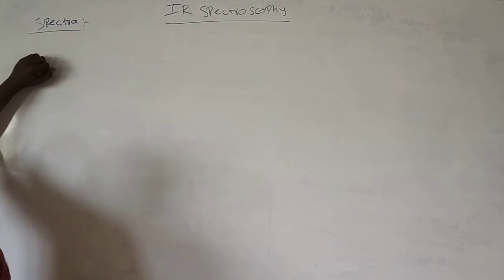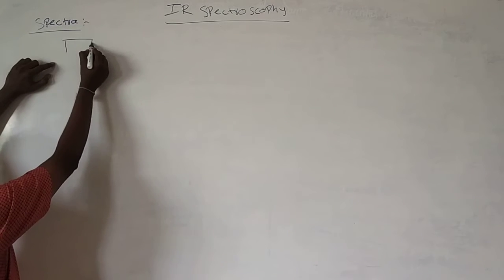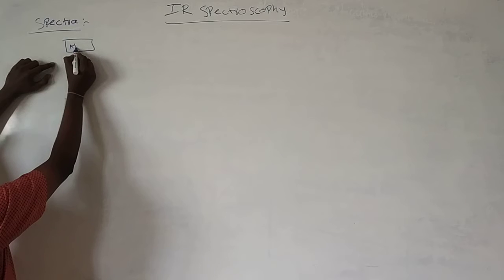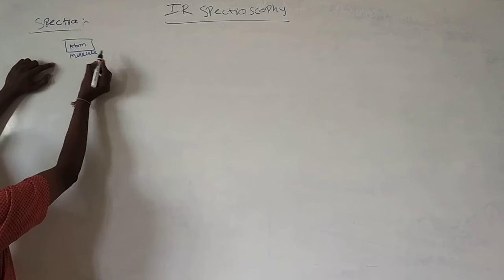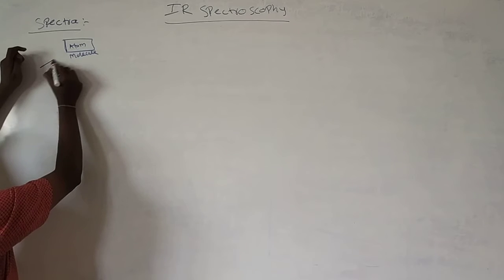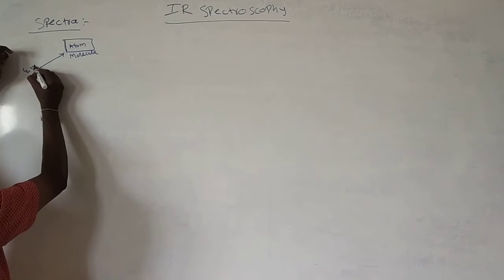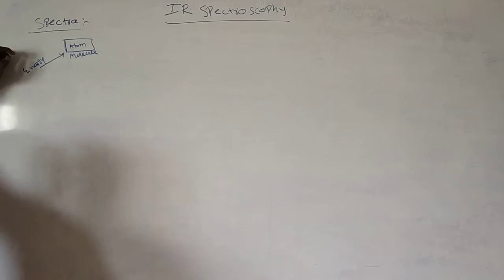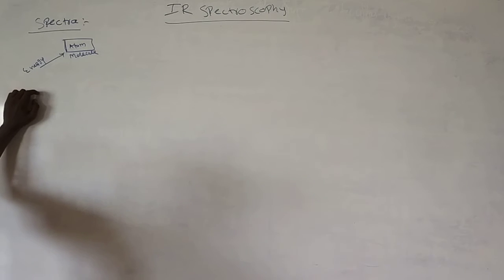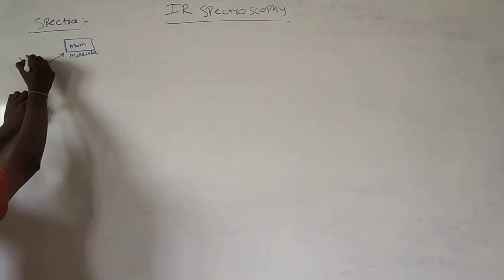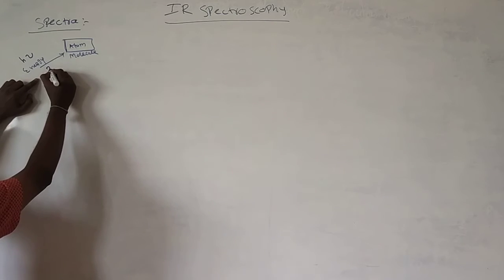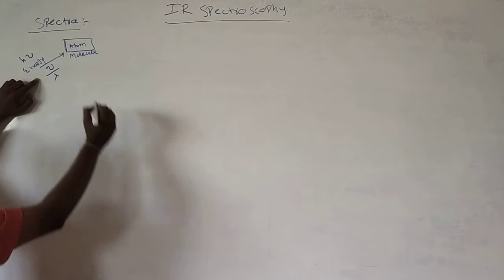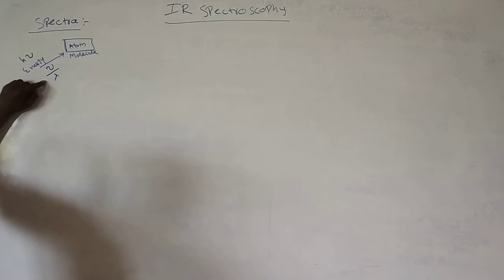Here, every atom or molecule absorbs some amount of energy from sunlight, indicated with nu. Absorbing energy means it has frequency, it has wavelength.